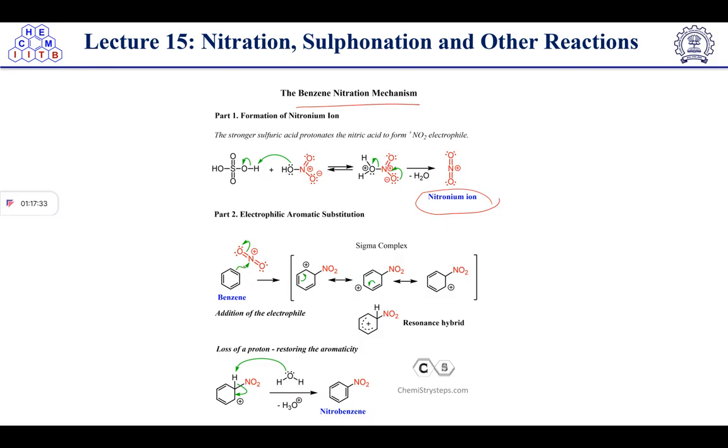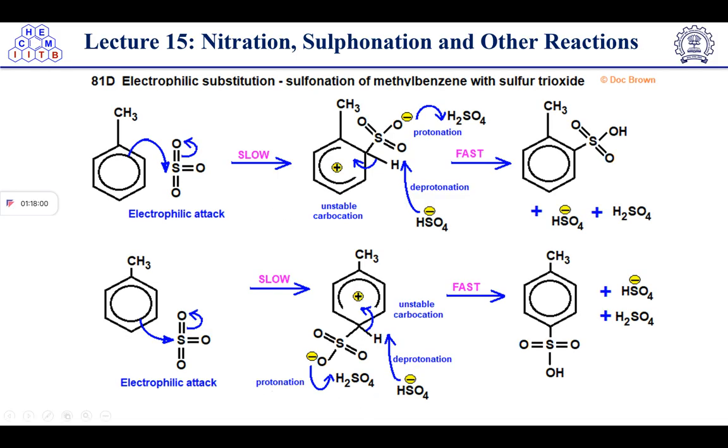So benzene will act as a nucleophile and it will form this type of intermediate, which will be in resonance with these resonance structures. Then after this one, addition of the electrophile is giving this complex. Okay. Then loss of proton will result in a negative charge generation over here, which will undergo aromatization to give nitrobenzene. We have discussed this type of reaction.